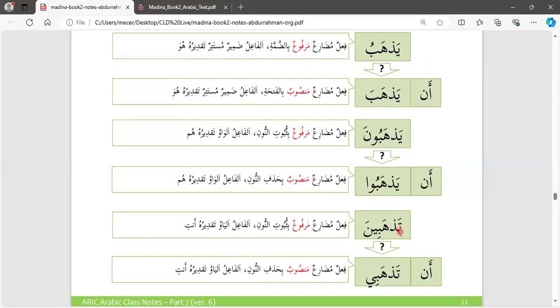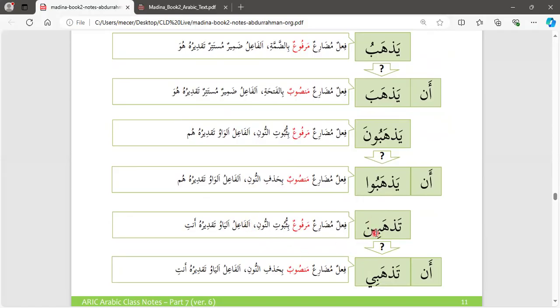And here let's look at tadhabina, and tadhabin. When we are addressing a feminine present, what do we say? Fi'l mudari'u marfu'un bitubut nun. The presence of nun as well, because in some instances you won't see nun. So with tubut nun. And the fa'ilun is ya, takdiru ant.